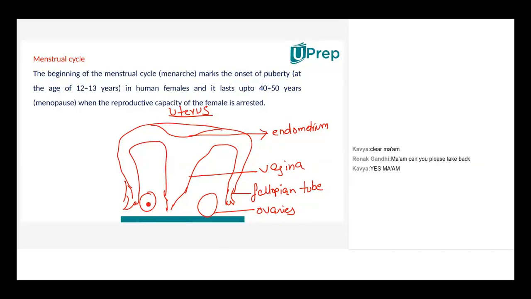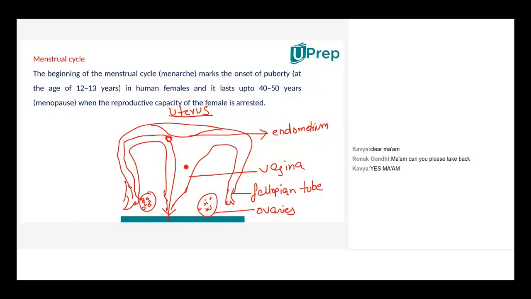Now the ovaries produce a lot of eggs, ovules, whatever. It is the responsibility of the ovaries to produce the eggs. Every month, one egg is discharged from this ovary and it travels through the fallopian tube and enters the uterus and clings somewhere here. It waits to get fertilized. If it doesn't get fertilized, then it is washed away from here.